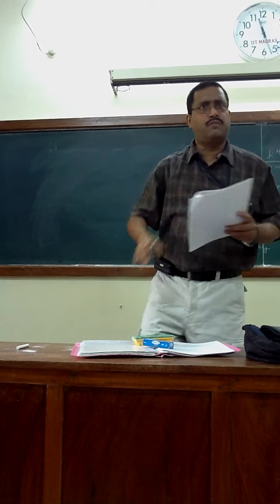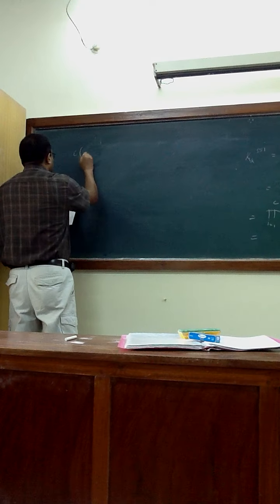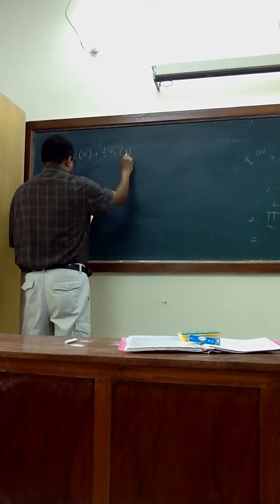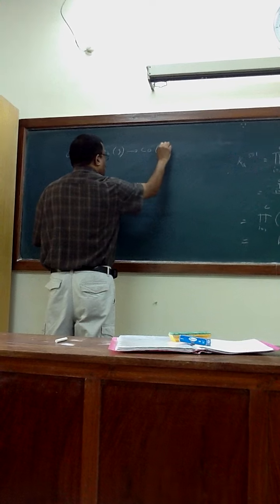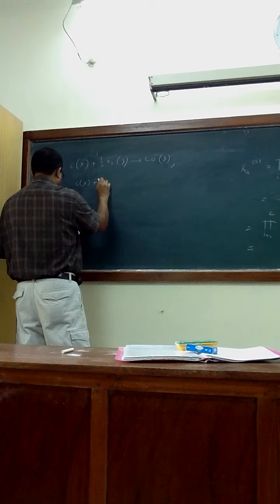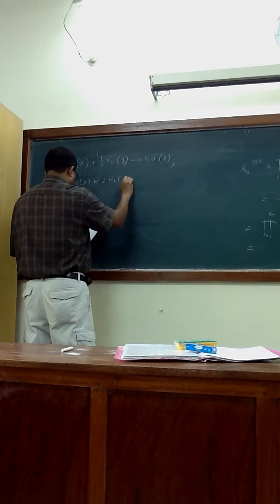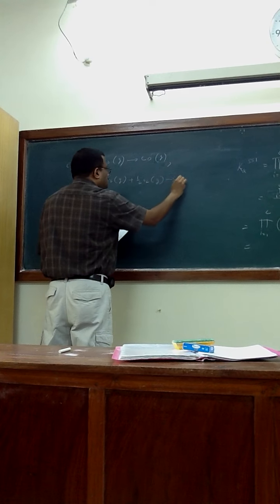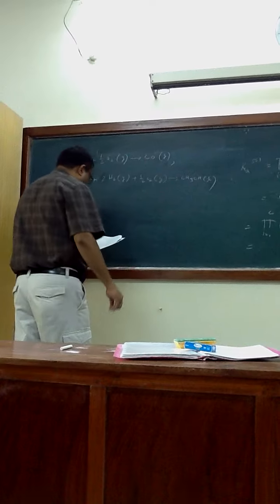One question is coming from here, this part, in the end semester. C(s) plus half O2 gas gives CO gas. C(s) plus 2H2 gas plus half O2 gas gives CH3OH liquid.